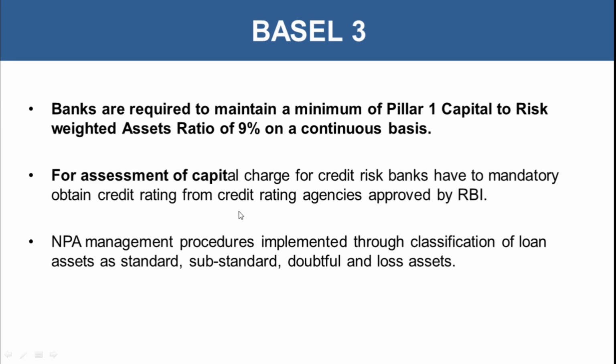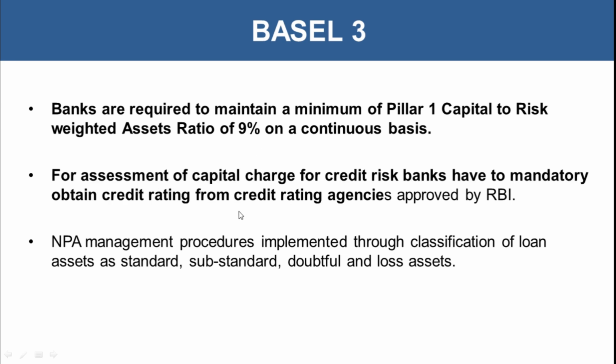And for assessment of capital charge for credit risk, banks have to mandatorily obtain credit rating from CRA, that is credit rating agencies approved by RBI. So it was also mentioned that before providing loan to institution or individual, it should be mandatory that you check the individual civil score or you check the institution's credit rating. So to get an idea about the credit behavior of that particular individual or institution, what has been the past behavior, how much defaults they have made on previous loan payments, or was it good.